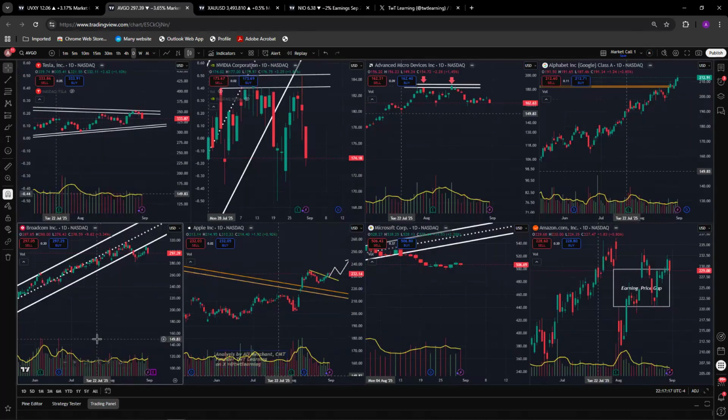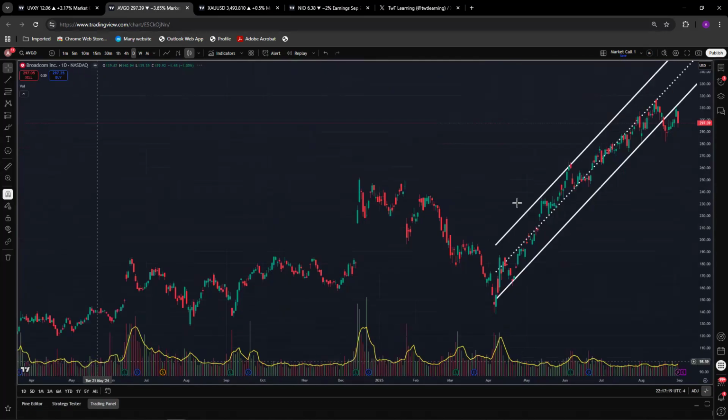Let's look at AVGO. Earnings is on Thursday after market. AVGO has broken this rising trend line. So with the bearish closing on Friday, it seems like AVGO is heading down. Let's see how it performs.